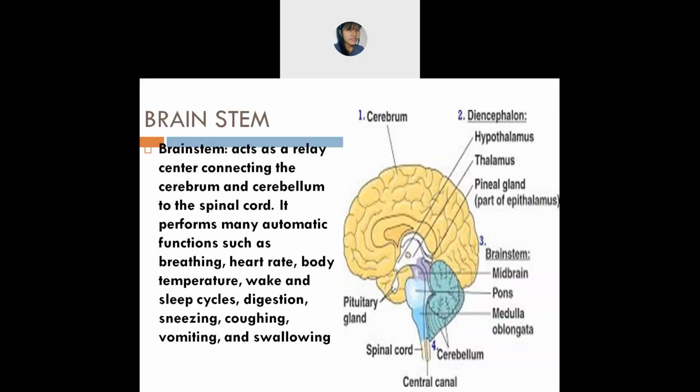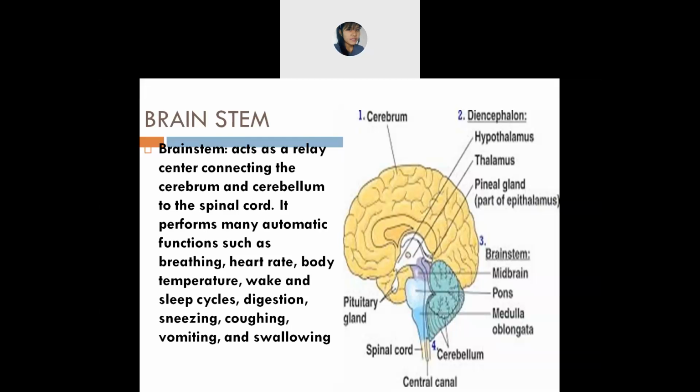Next is digestion. It helps you in controlling your digestive system. And the next is what? Sneezing. When you sneeze, when you cough, in all these things, the brainstem is responsible. Next is vomiting and swallowing, means you are able to vomit, you are able to swallow something. That is all under the control of the brainstem. All these activities you are able to perform only because of the brainstem.